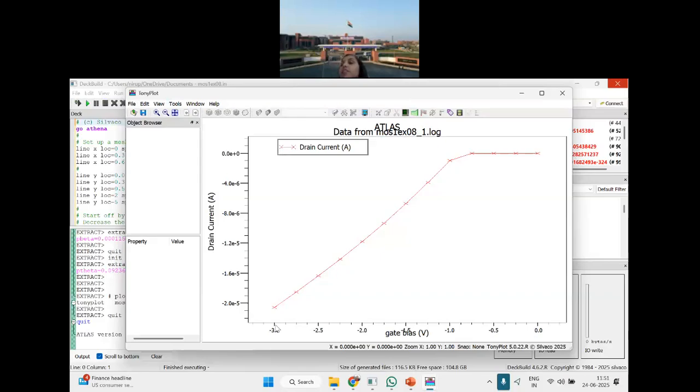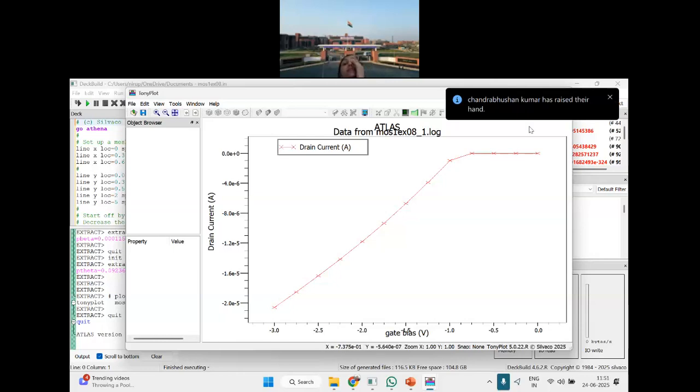The second is the log file. What is in the log? What are we expecting? We are expecting the current versus voltage variation. So please see, on the x-axis you are varying the voltage from 0 to -3. Why are you varying voltage from 0 to -3? The MOS considered is P-type. If it had been N-type, you would consider the gate voltage to be positive, right? And you are getting a current of the order of 10 raised to the power -6, -5.